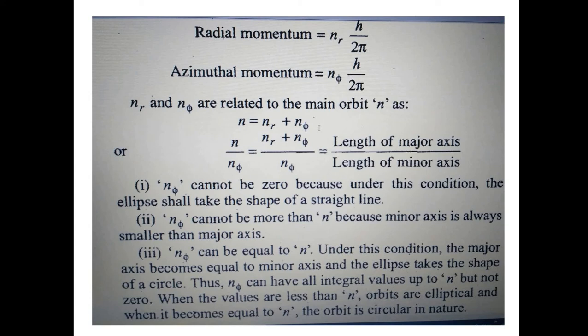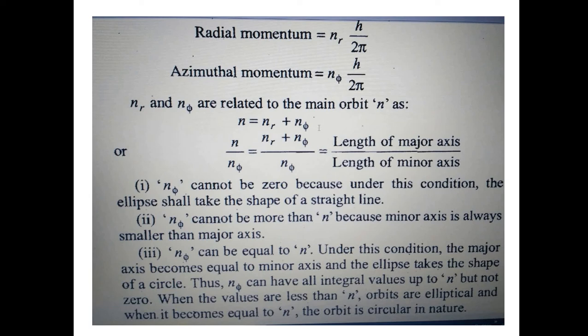If we take nφ equal to 0, what will the ellipse take? A straight line. This is not possible. nφ cannot be more than n, because the minor axis is always smaller than the major axis. That's correct. If we talk about the third case, nφ can be equal to n. Under this condition, the major axis becomes equal to the minor axis and the ellipse takes the shape of a circle. Thus nφ can have all integral values up to n but not 0.